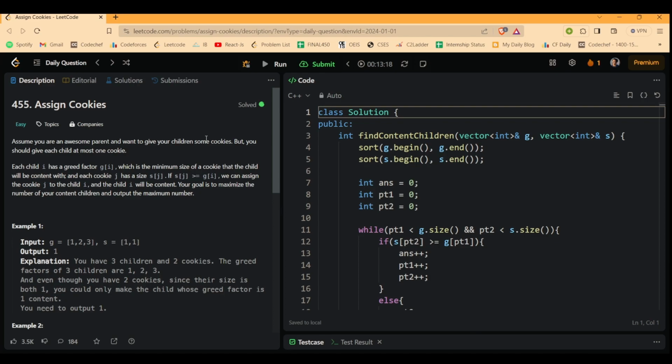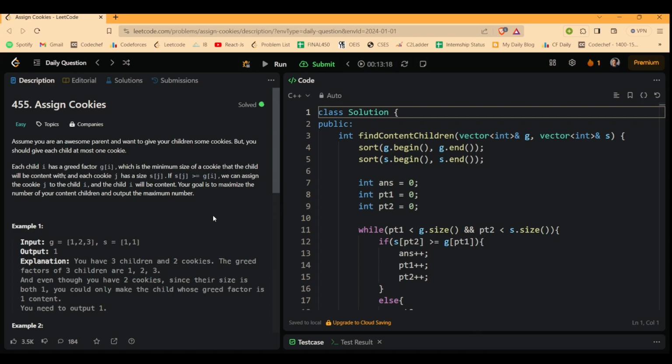Hi there everyone. Today we are going to discuss this problem, Assign Cookies from Leetcode. So first of all, let's have a look at the problem statement. Since this problem is very easy, we will directly go through the problem statement first and then have a look at the code. There is not much logic to explain over here. You will understand it as we move further. So first of all, let us start with understanding the problem statement.